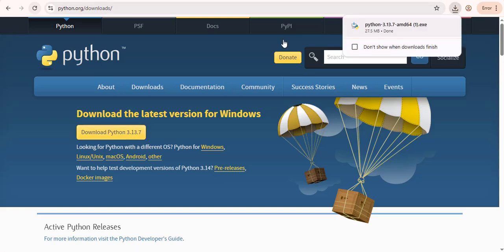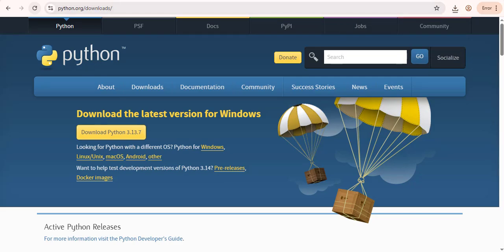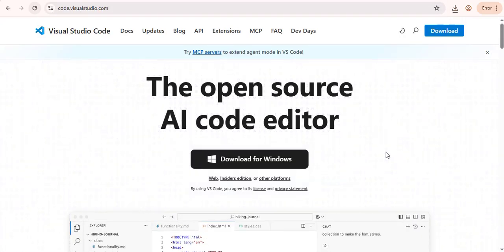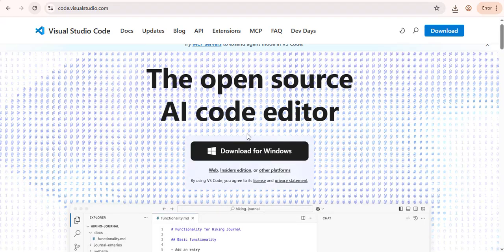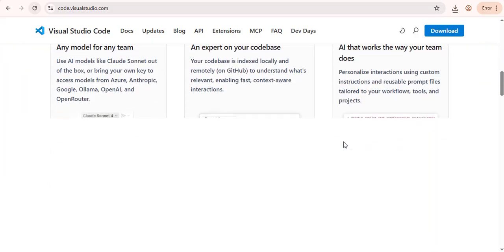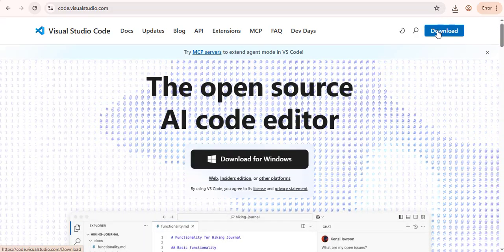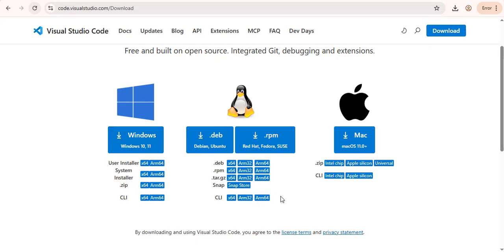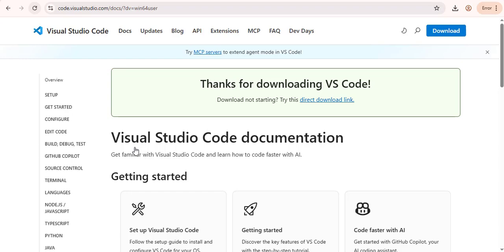The next thing we're going to download is Visual Studio Code itself. To download VS Code, you open your browser and type in code.visualstudio.com. It's going to take you to this page also. If you're using Windows, you click on download for Windows, but if you're using any other operating system, you can just click on download from here, and it's going to take you to this page where you can select a different operating system aside from Windows. When you click on Windows here, it's going to start the download automatically.